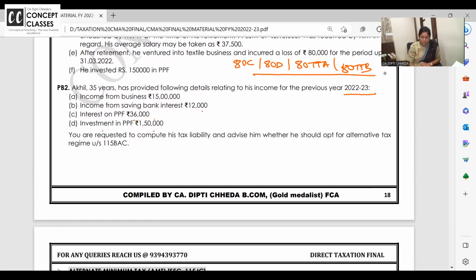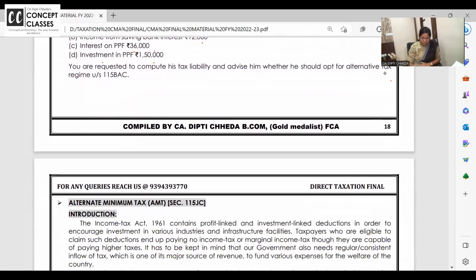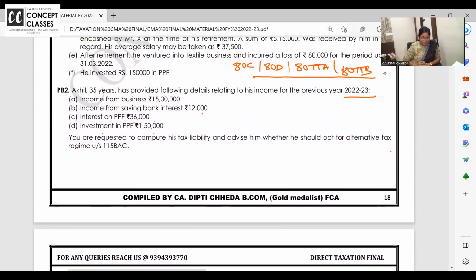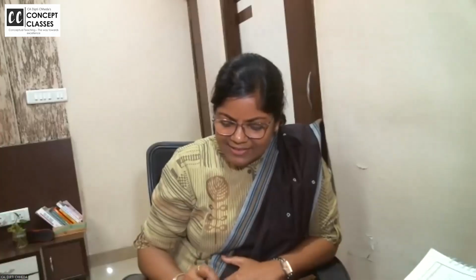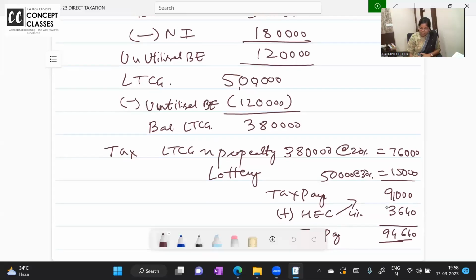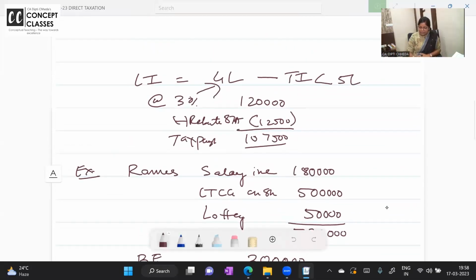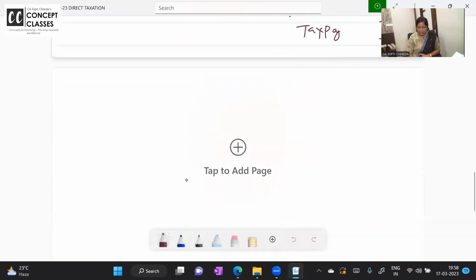So read this. You are requested to compute his tax liability and advise him whether he should opt for the alternative tax regime or not. I was about to say reading the question paper, but it is not a question paper. Our material, the problem is clear, right? Let us go to the notebook and solve this. One second. Yesterday we have done this unutilized basic exemption. Now below that I am doing this problem.